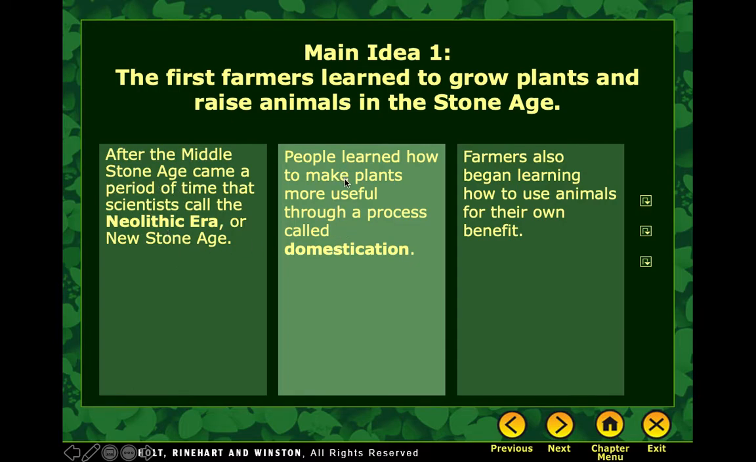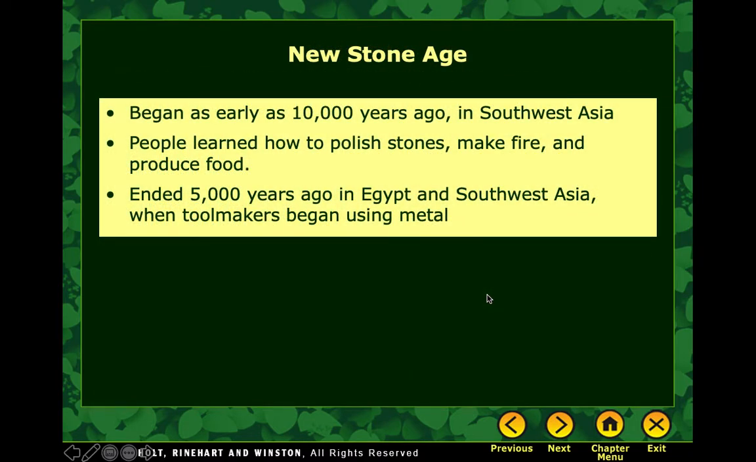And what was important was people learned how to grow plants. They became more useful through a process called domestication. It's where they tamed animals, where they could use them in the farms. I won't necessarily say tamed plants, but they were able to cultivate and grow plants on their own. Farmers, as I said, also started using animals for their own benefit.